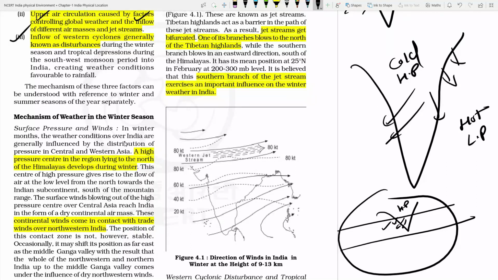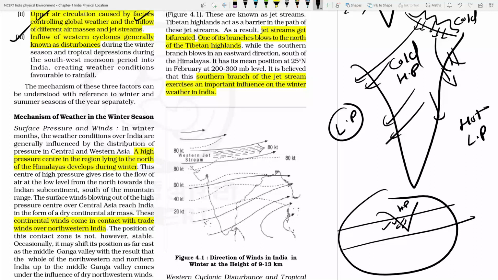At the same time, the Himalayas also belong to the high pressure zone because it is too cold. If it is too cold, the cold wind will get down on the Gangetic plain, and it will also move towards the Arabian Sea and the Bay of Bengal, because those are low pressure zones. Okay?